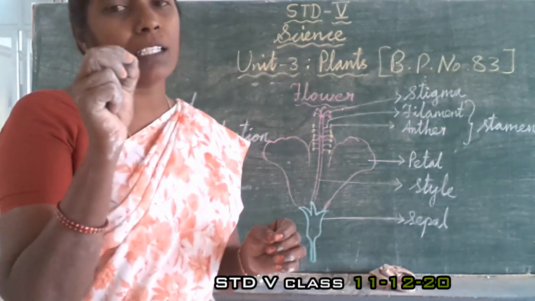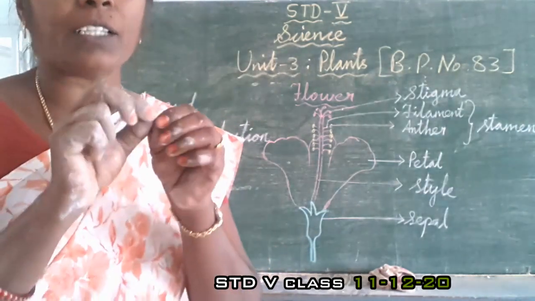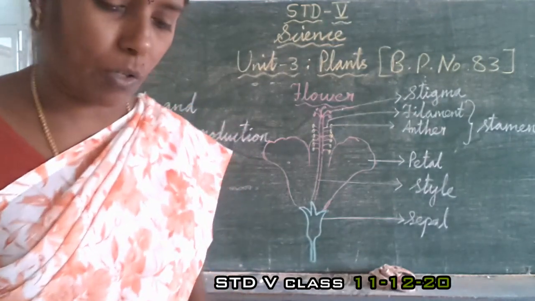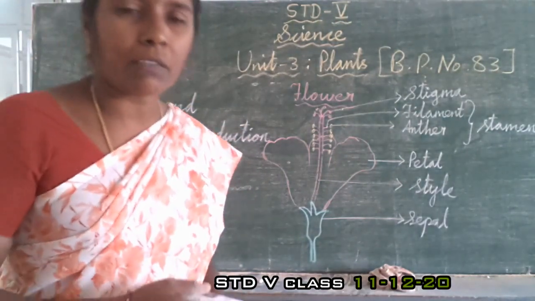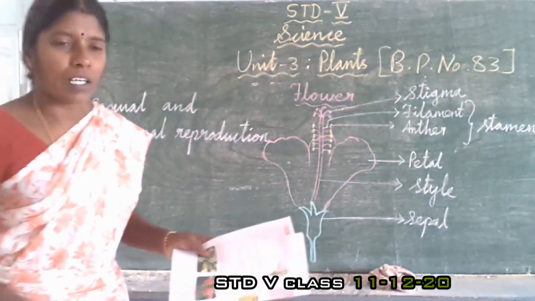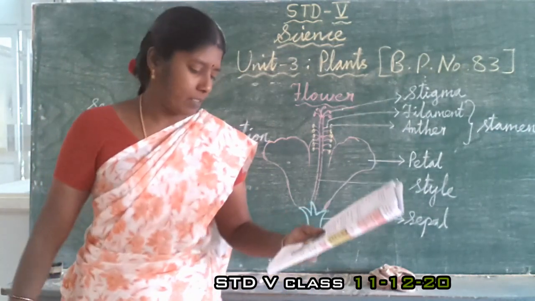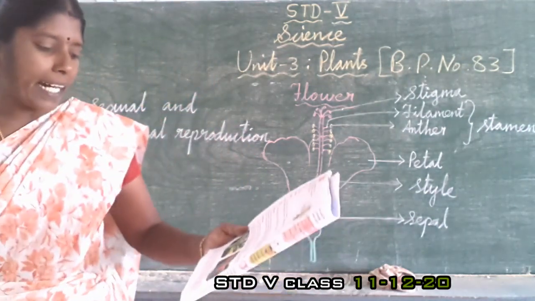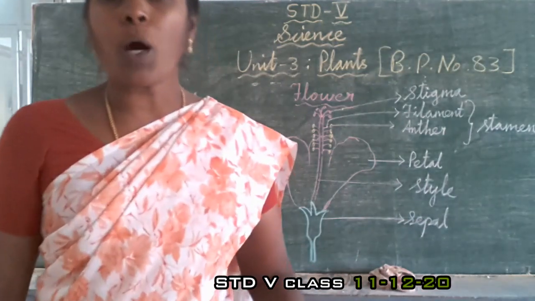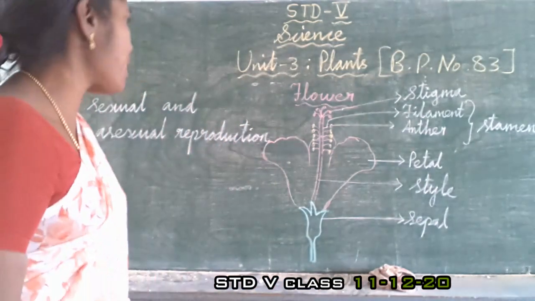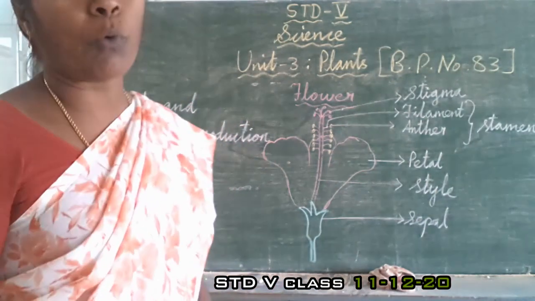That white color is the ovary. Inside that ovary, ovules will be there. You can bisect that and observe it. Then, to attract the pollinators, who are the pollinators? Insects. Insects are the pollinators.